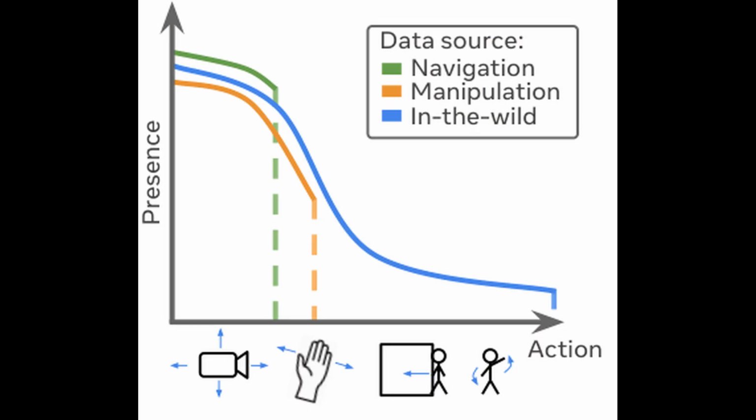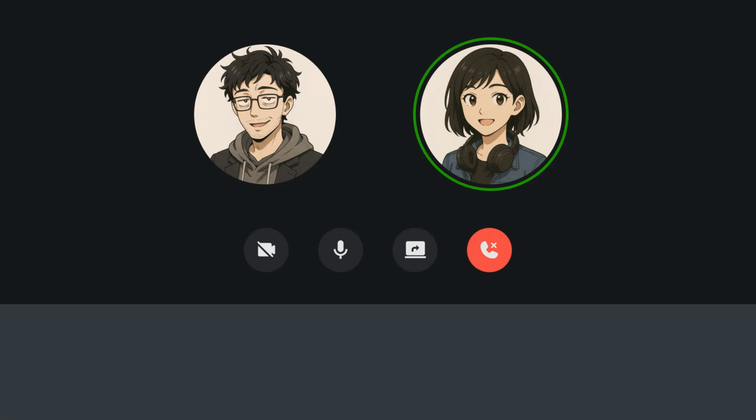Let's take another look at that distribution graph from earlier. It really illustrates how in the wild videos have this long tail of diverse actions that are much harder to capture. And the paper mentions that the very concept of what constitutes an action becomes fuzzy in these diverse videos. It's not as clear-cut as turn left or pick up objects like in controlled environments. So, how did the researchers address these challenges?